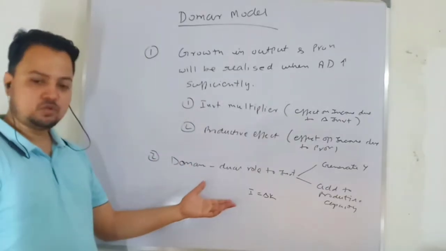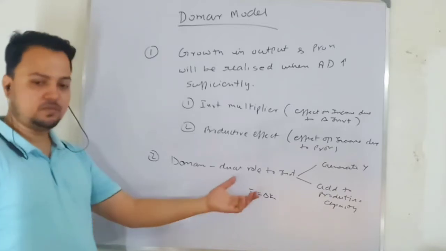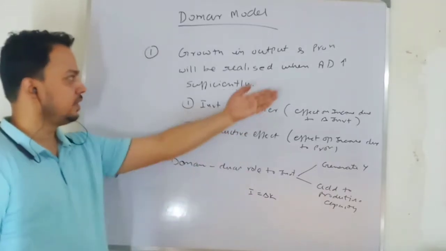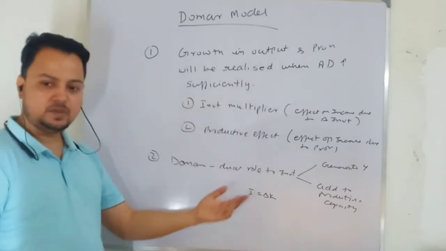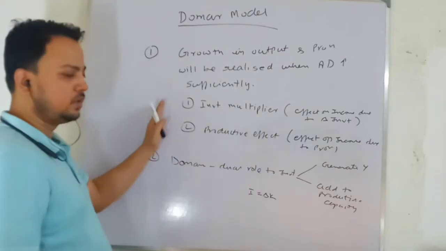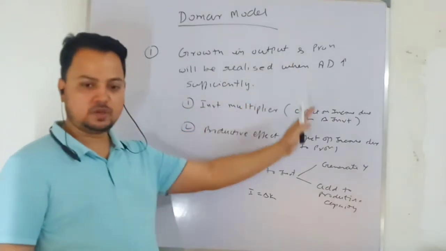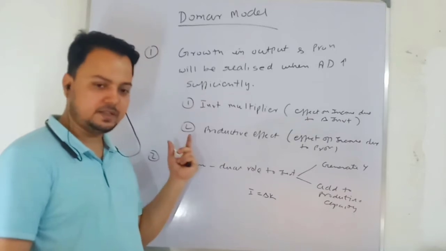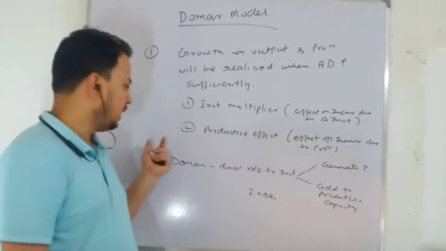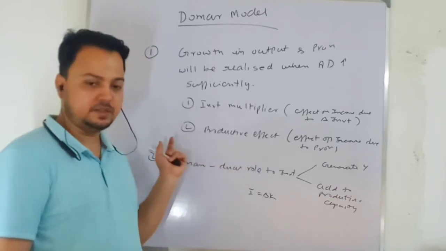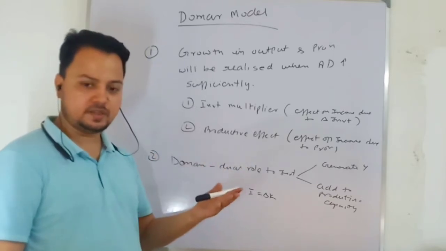Domar assigns a dual role to investment, and equality of the increase in aggregate demand and aggregate supply. Provided that your aggregate demand increases sufficiently, we will achieve steady state growth. So first I will look at the supply side, then the demand side. I will look at how growth on the supply side is determined, and that growth rate gives the requirement at the steady state. How much should output be growing at the steady state?